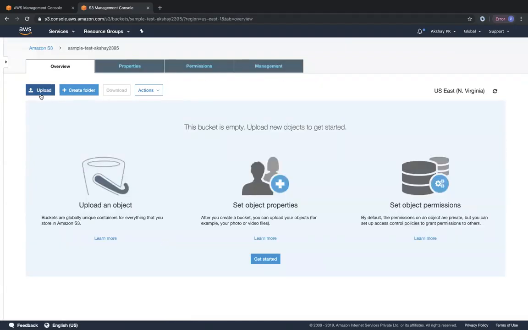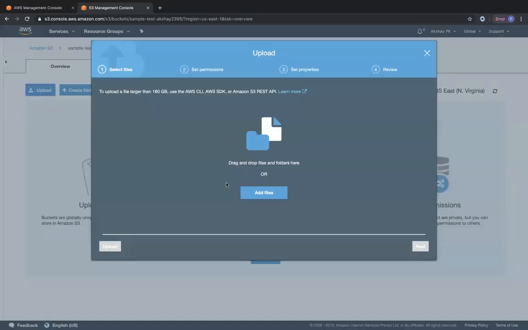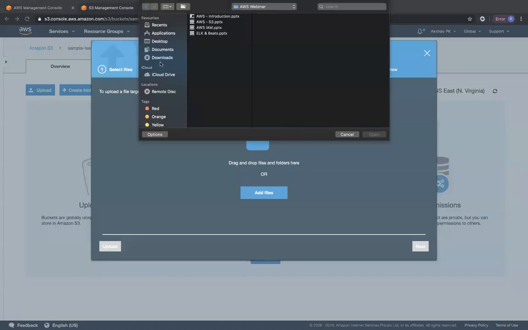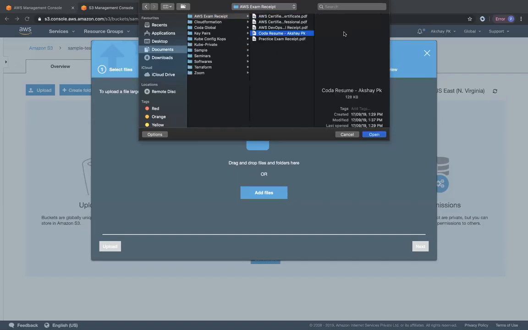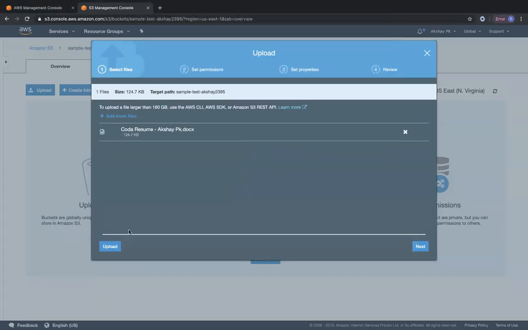You can also see over here that you can upload any objects directly to the bucket, or you can go ahead and create a folder and upload any objects to that particular folder. So we will upload a sample object. I'm going to click on upload, click on add files, and then choose, let's say, some random file. Let's go with one of my examination receipts, or let's upload my resume. I'm just going to click on open, and then click on upload.